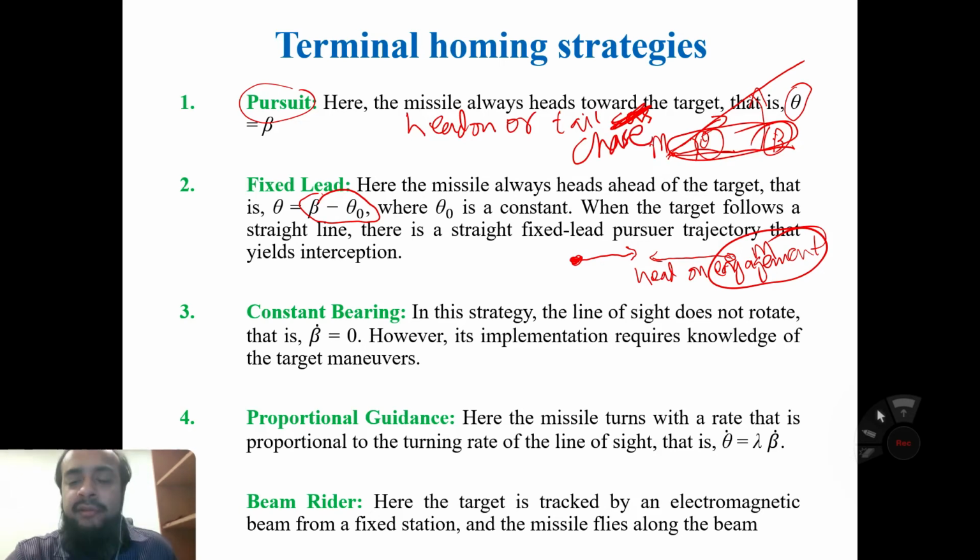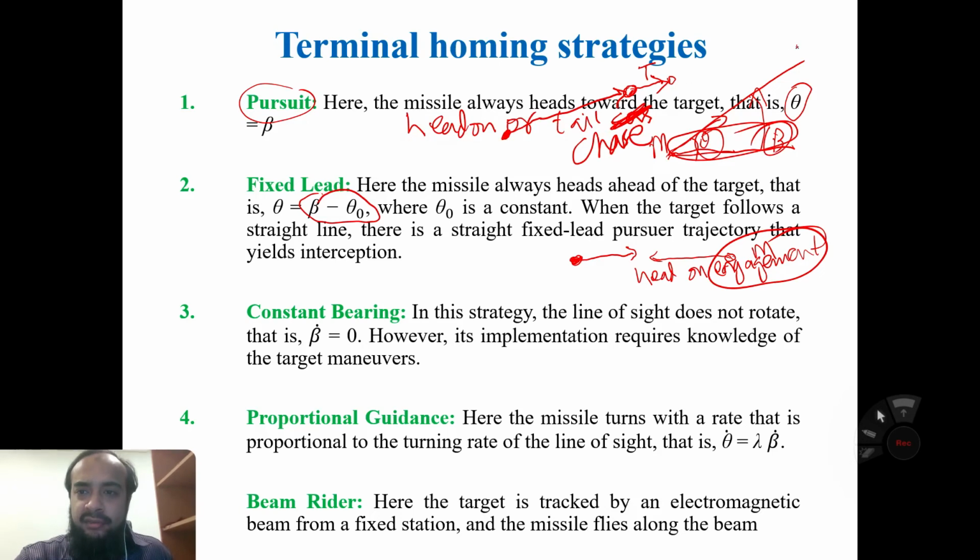Tail chase. Okay, so for example, in the pursuit guidance, if this is the target, the missile can follow the tail. This is the tail of the target, and this is the head of the target. So the missile can be here. If the missile is here, then it can hit the target from the tail side.